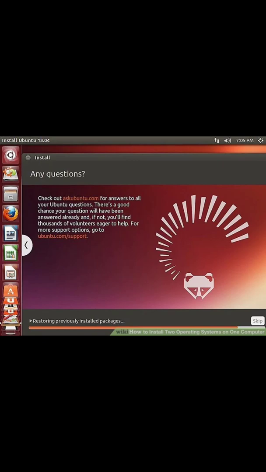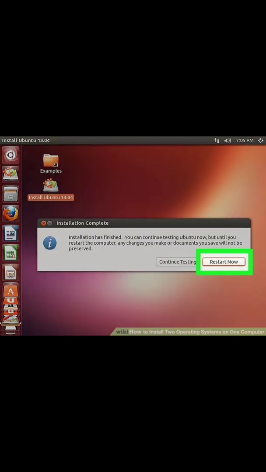8th step. Follow the instructions to complete the installation. You will most likely be asked to create a username and password for your new operating system, as well as set your time and date settings. Follow the instructions to complete the installation. Step 9. Reboot to switch between operating systems. Once you install 2 or more operating systems on your computer, you will see a menu asking which operating system you want to load when you boot up your PC. Restart your computer to switch between operating systems.